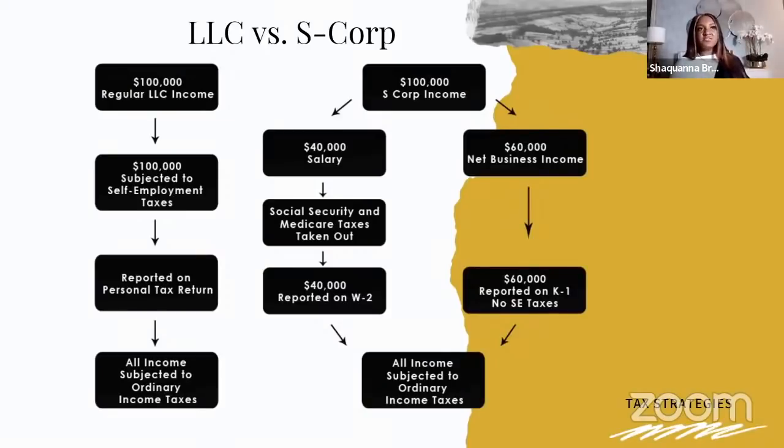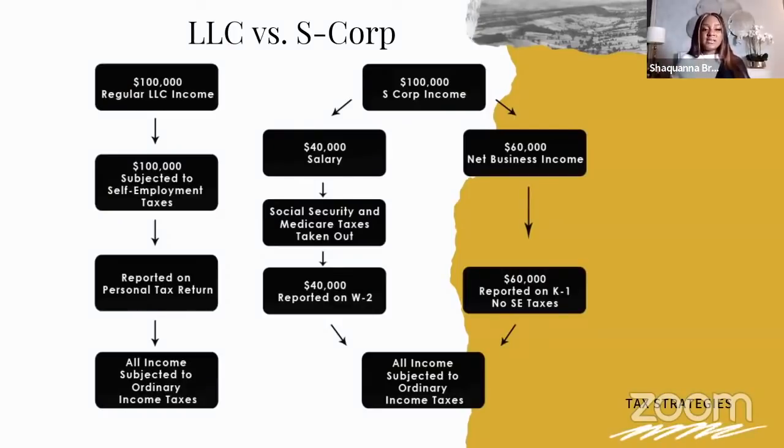That $40,000 was then reported on a W-2. Before we go on, I just want to show you that what this is saying is that the person went from paying 15.3% on the $100,000 to only paying it on $40,000. I really wanted to point that out, and I like to include this because it helps people understand exactly how that savings works.